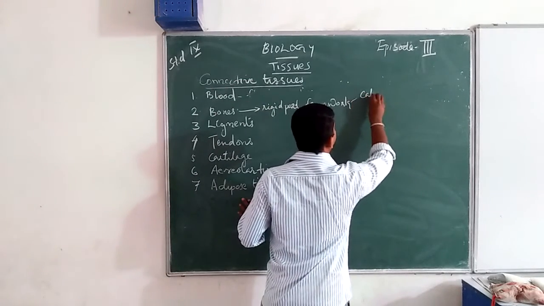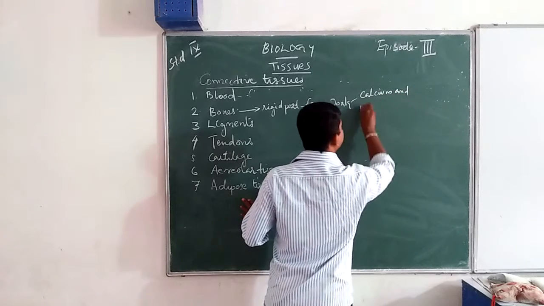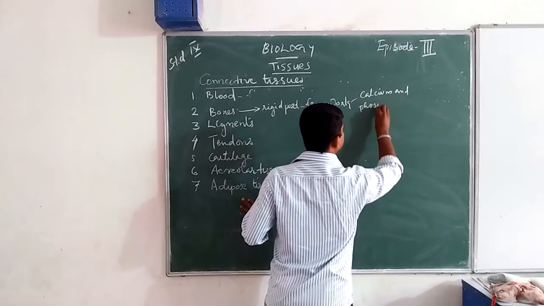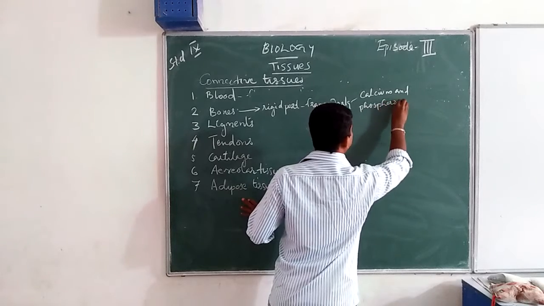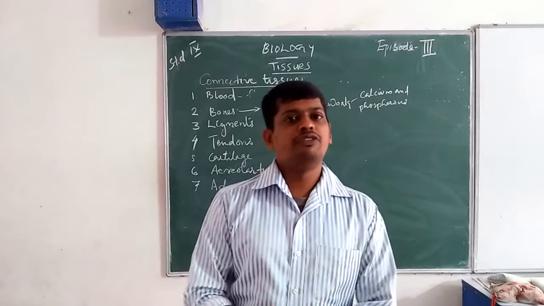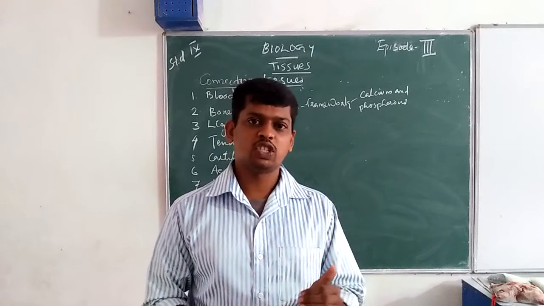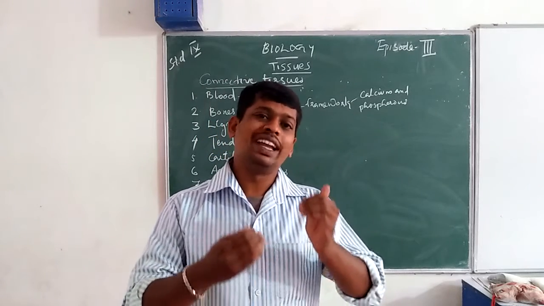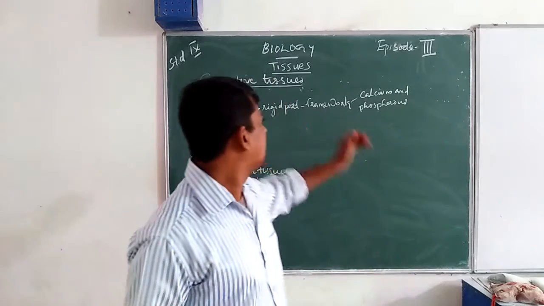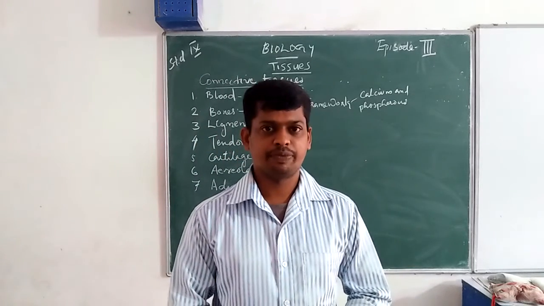The rigidity of bones is due to the deposition of calcium and phosphorus.